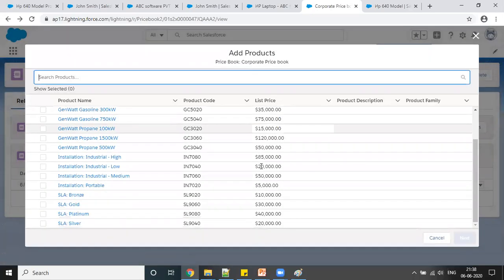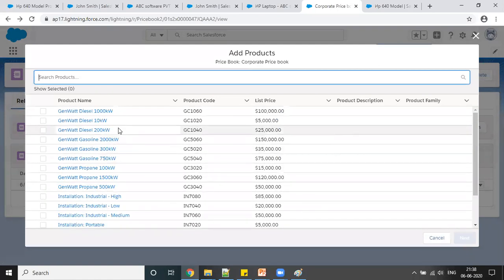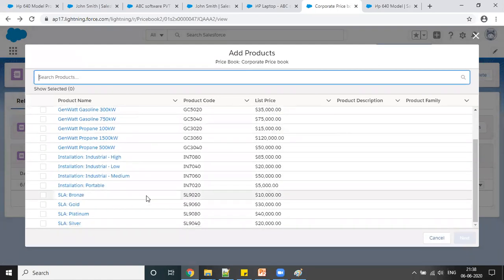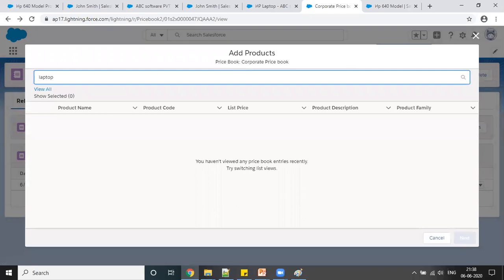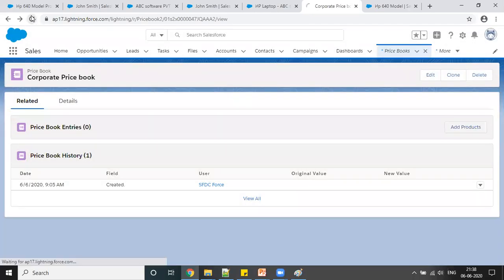Okay, now I have added my product, but I cannot see my product here. Okay, let me search for this. I cannot see. Let me refresh this.